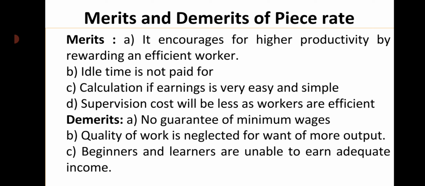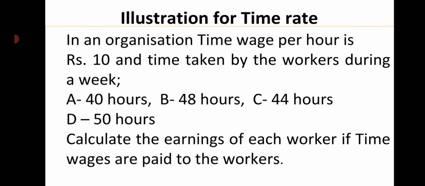Demerits: no guarantee of minimum wages. Here in piece wage, minimum wages are not guaranteed. Quality of work is neglected for want of output. If they want to produce more and more output, quality will be compromised. Beginners and learners are unable to earn adequate income. That is a demerit. It is a bit difficult for beginners and learners to earn adequate income under this system.